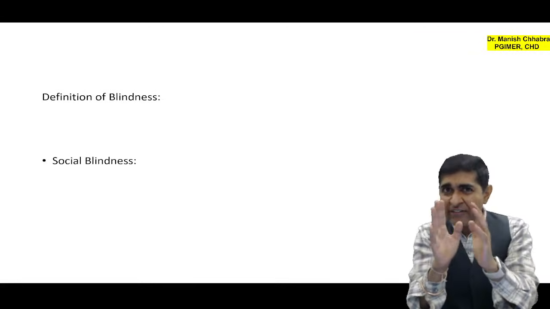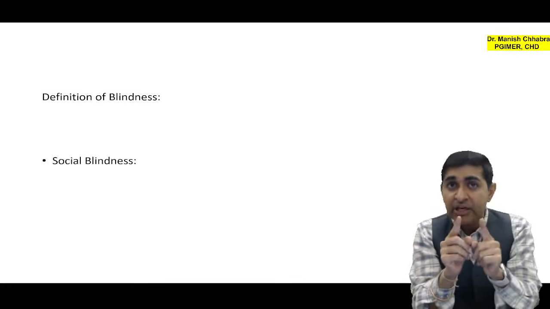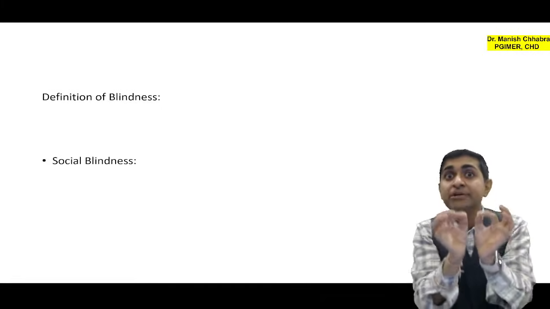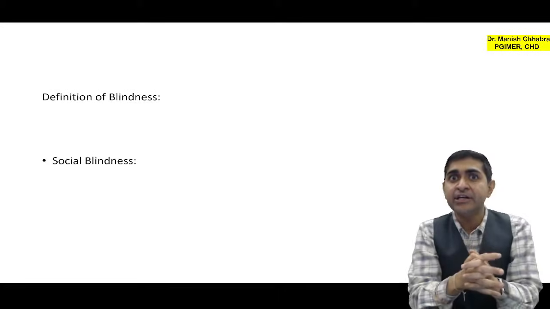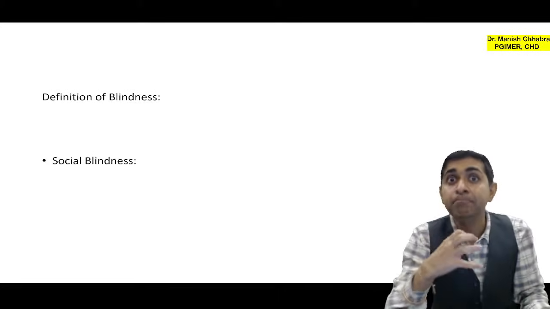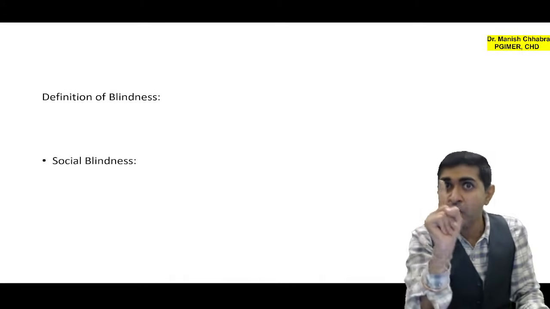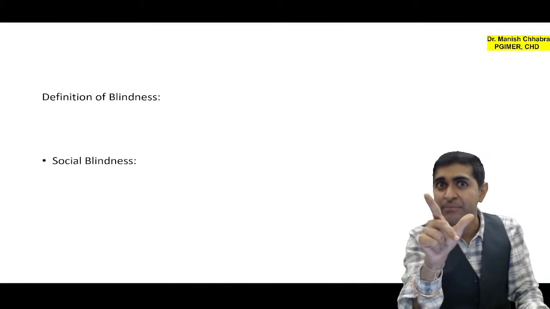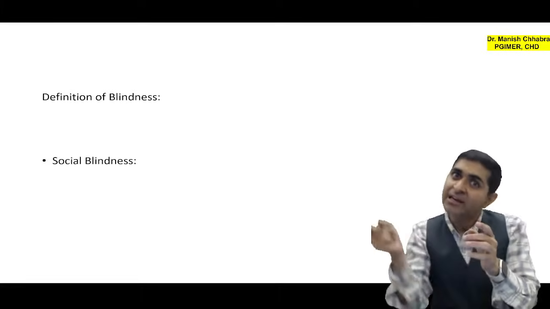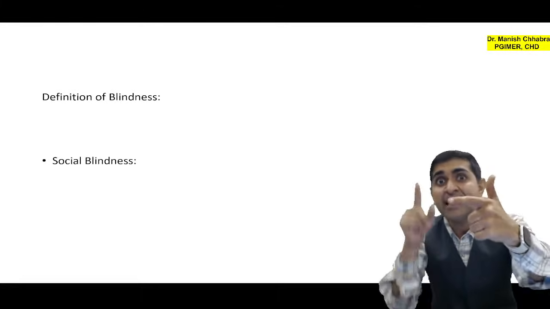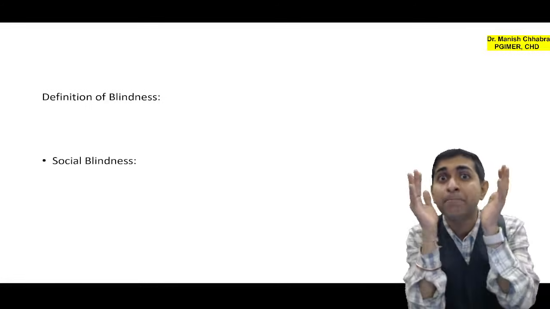So what is the difference? As per WHO, if the visual acuity is less than 3/60 or visual field less than 10 degrees in the better eye with best possible correction, that is blindness as per WHO, boys and girls. But what about as per NPCB-VI? As per NPCB-VI, visual acuity less than 3/60 is the same, in the better eye, but it is the presenting visual acuity, not with best possible correction.